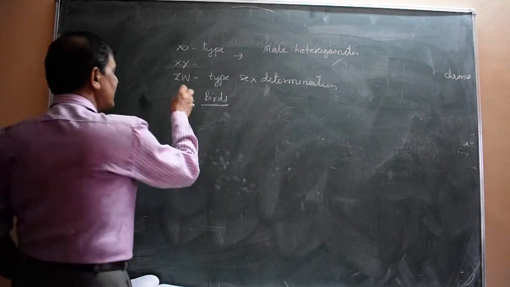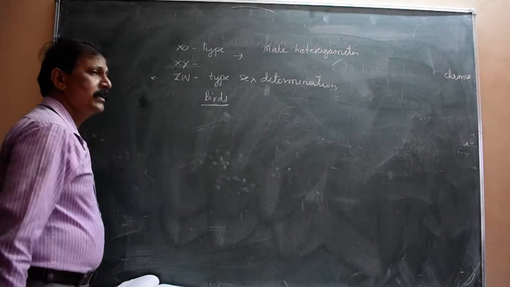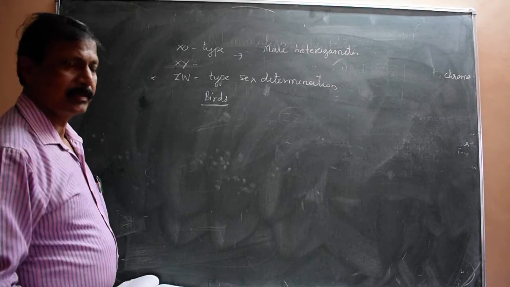But here in birds, the female is heterogametic.